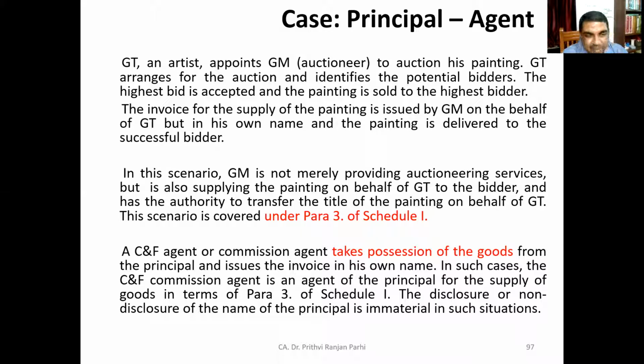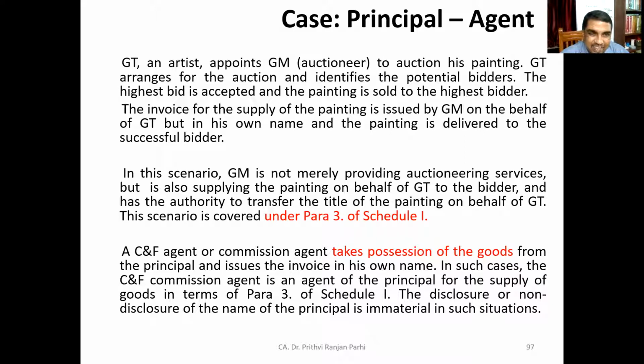Now, one more typical kind of agency is the carrying and forwarding agent. They undertake the carrying and forwarding activities, or you can say commission agent. They also undertake certain activities for a commission. They take possession of the goods from the principal and they issue invoice in their own name.